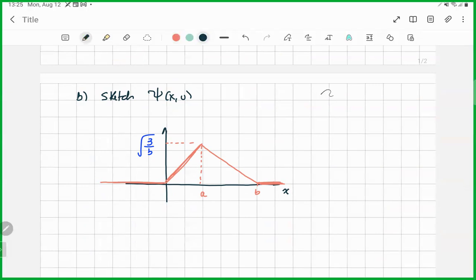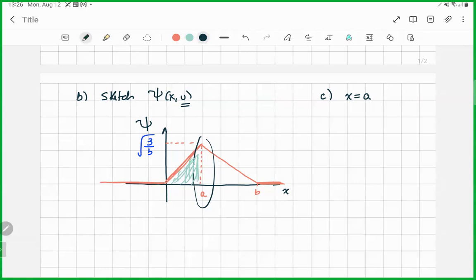For example, question C of this problem is, where is the particle most likely to be found at time 0? The sketch here is for time 0. Most likely is where we have the largest probability, the largest wave function, and this is right here. So the answer is just x equals a. The next question is, what is the probability of finding the particle to the left of a? To the left of a means this area here.